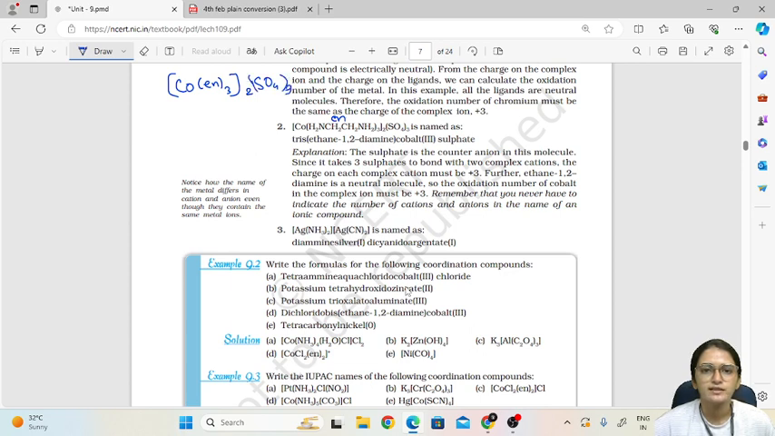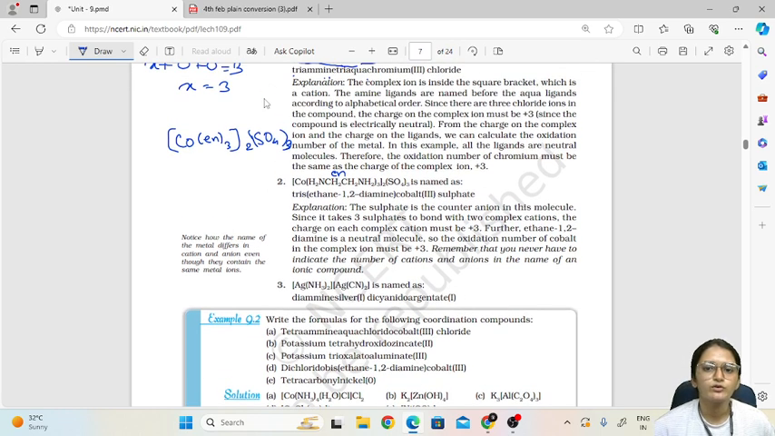Now why is it written in this way? We will find the reason for that. See, SO4 has what charge? -2. SO4 has a -2 charge here. So if you consider this charge as +2, according to IUPAC nomenclature, the charge is not balanced between the sulfate and this cobalt and ethane-1,2-diamine.